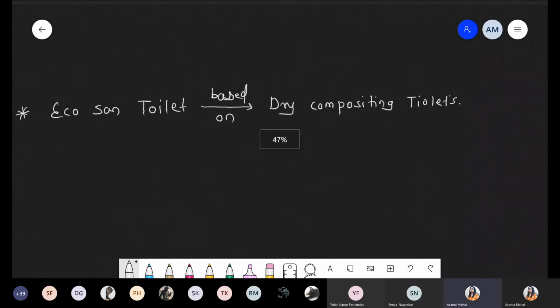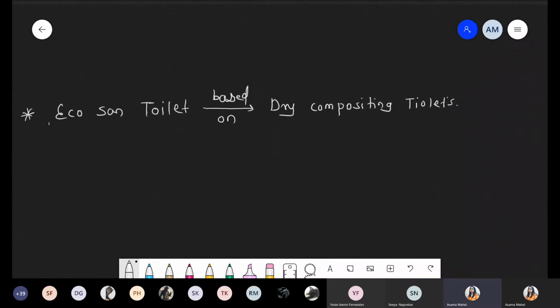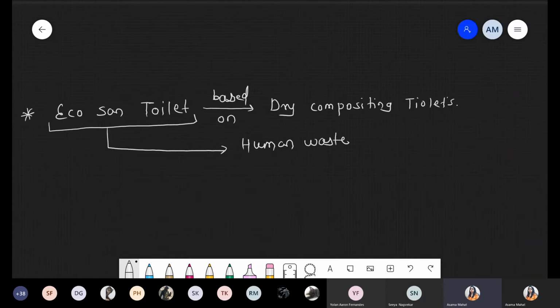Basically, when we are using the eco sand toilet, these are also called human waste disposal without water. Human excreta, or simply you can say human waste disposal without water. That's why it is called the eco sand toilet, without water. Now we are talking about some examples where such eco sand toilets are present.